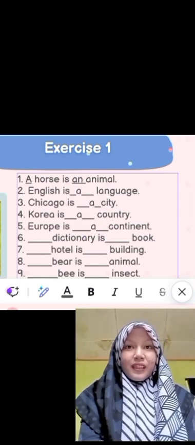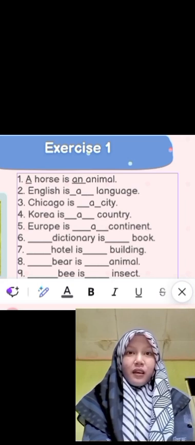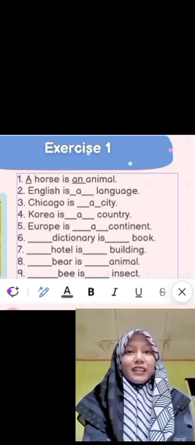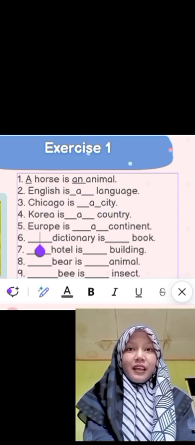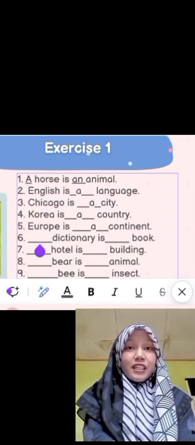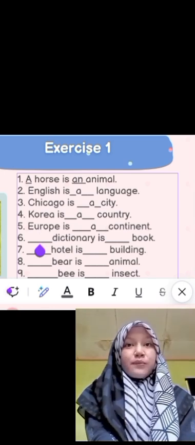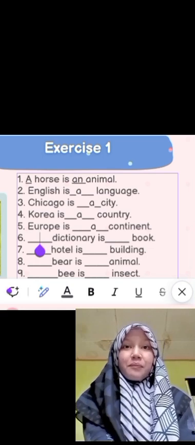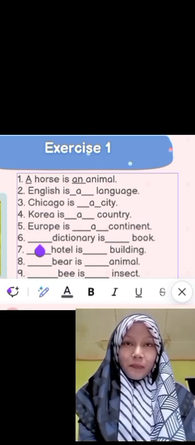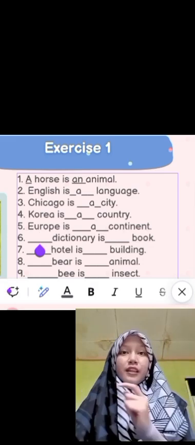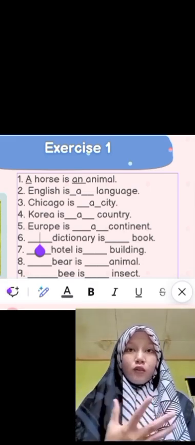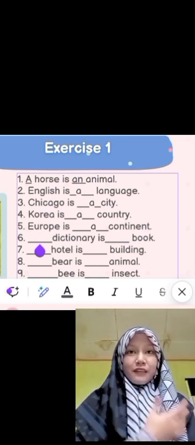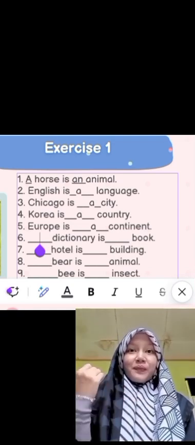Next, dictionary is book. What do we have to put in here? Dictionary. It begins with D. D is a consonant. You must always remember the 5 vowels because they are the key. Just like I said before, you can repeat after me.